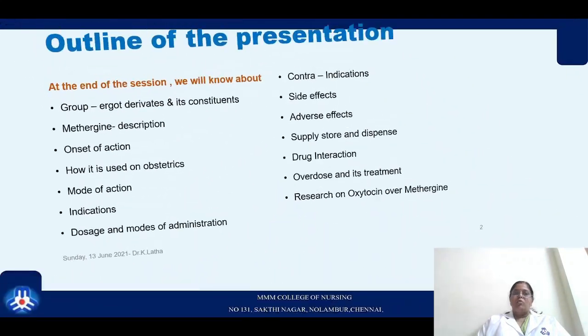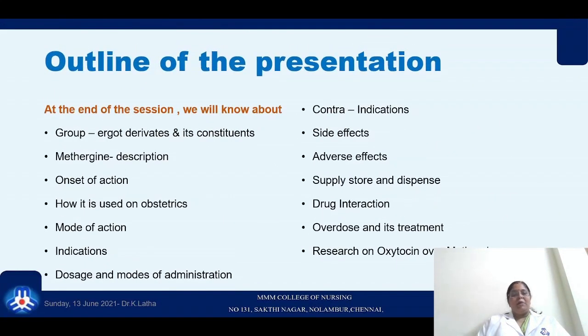To have an outline of the presentation, we are going to see the ergot derivatives and its various constituents, Methergine, the onset of action of Methergine, how it is used, the indications, the different dosages and modes of administration, contraindications, side effects, adverse effects, supply, store and dispense, drug interactions, its overuse and how it is treated, and various researches on oxytocin over Methergine.